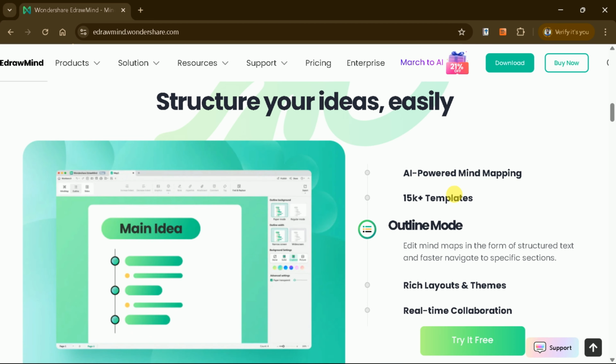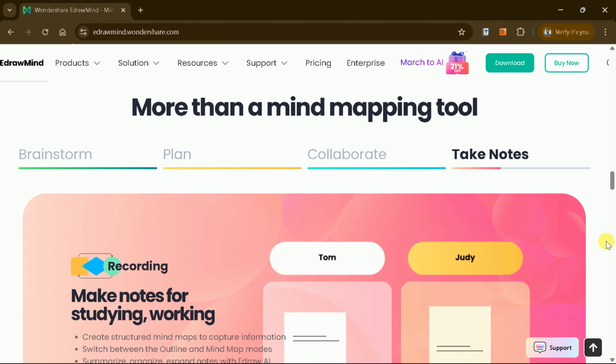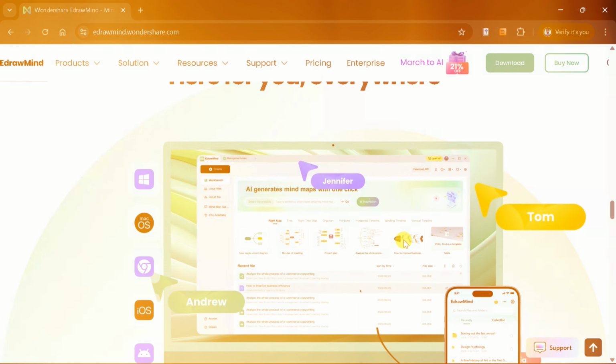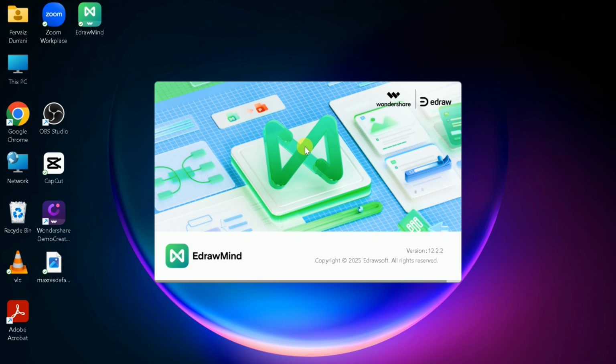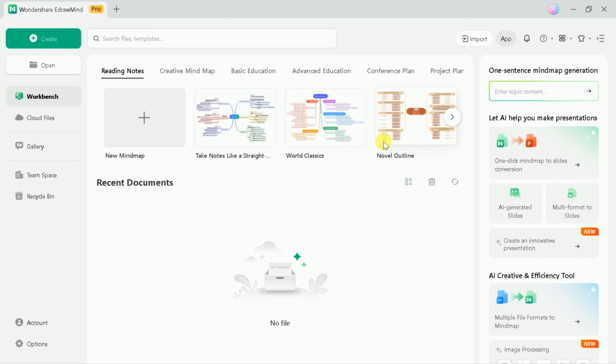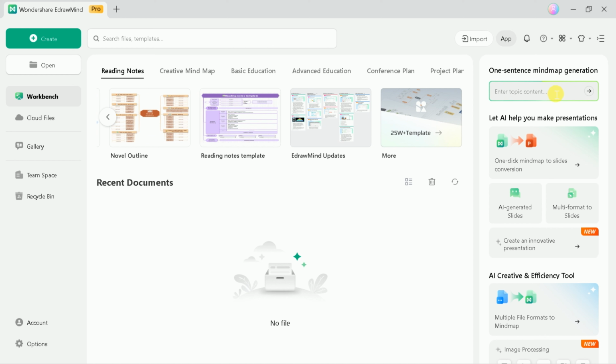With access to over 15,000 templates, users can create a wide variety of diagrams and mind maps tailored to different purposes. To get started, users can download EdrawMind and explore its intuitive and user-friendly interface, designed to make mind mapping accessible to everyone, regardless of their experience level.